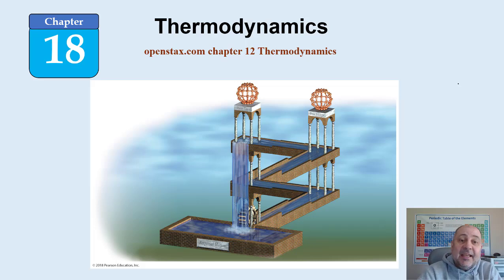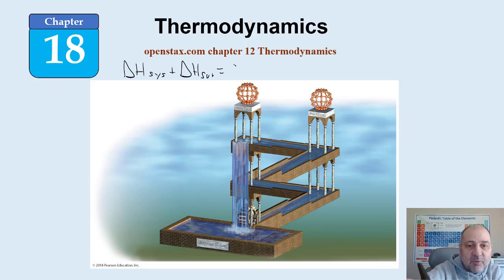So, in Gen Chem 1, we learned all about thermodynamics, except we left out the entropy part. So, we only discussed enthalpy and heat transfer. And according to the first law of thermodynamics, we should be able to have a perpetual motion machine, because the change of enthalpy of the system plus the change of enthalpy of the surroundings is always equal to 0, right? Heat only gets transferred, or energy only gets transferred from one system to another.